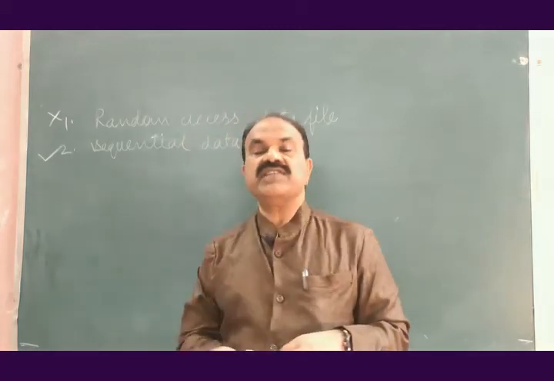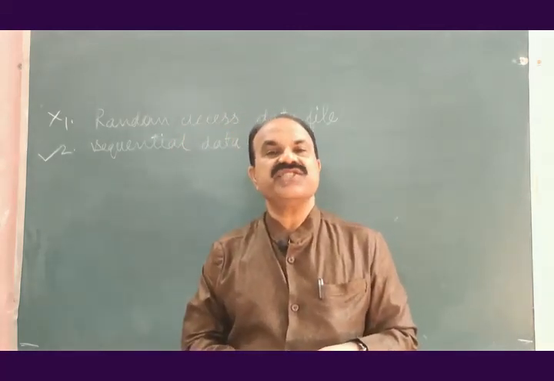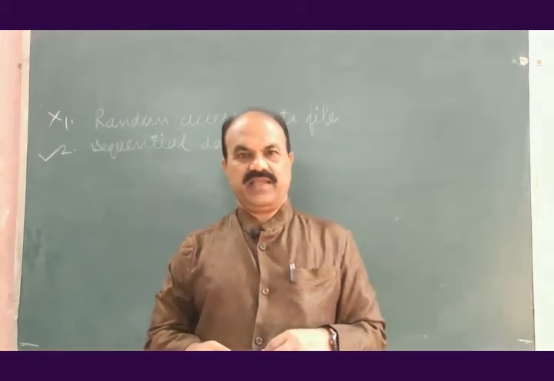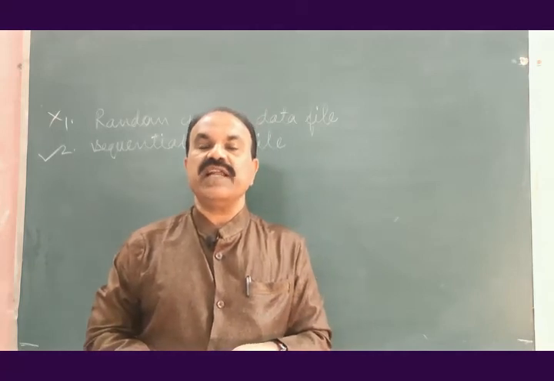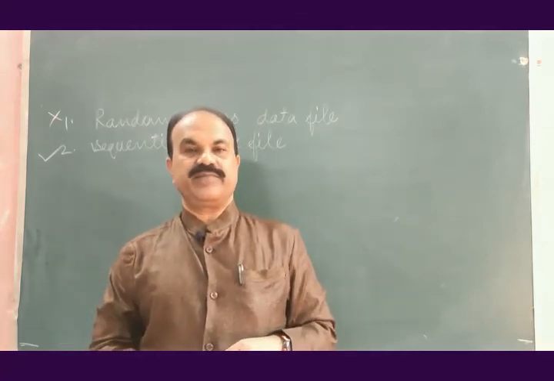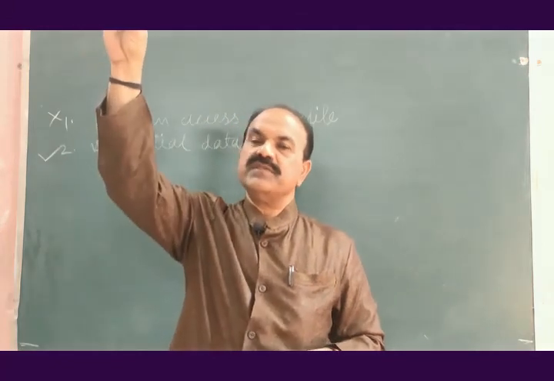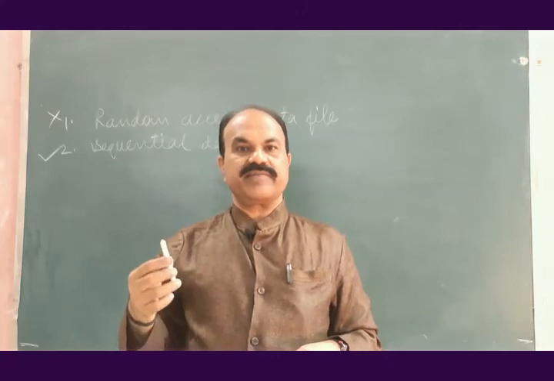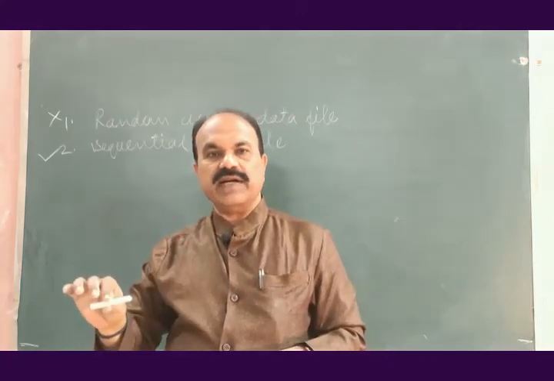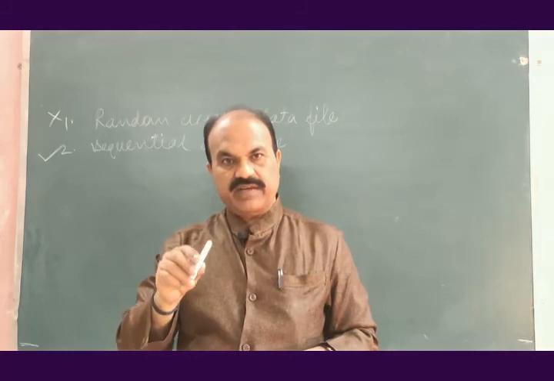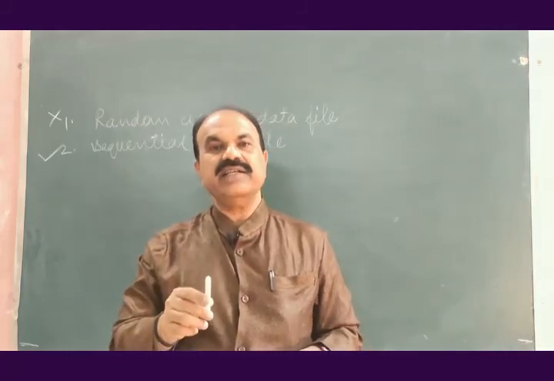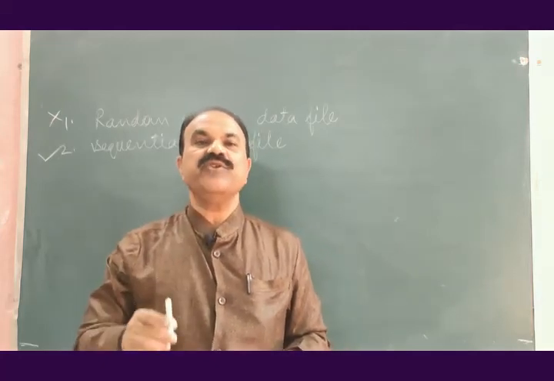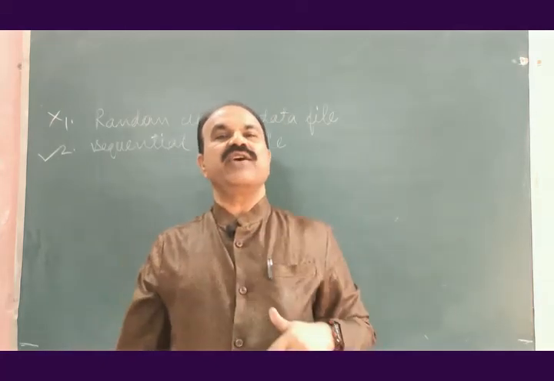When we go to sequential data file, the access is only provided sequentially. If you want to read record number 25, first you have to read the 24 records before 25. 1, 2, 3, 4 and so on. We needed to read first 24 records.